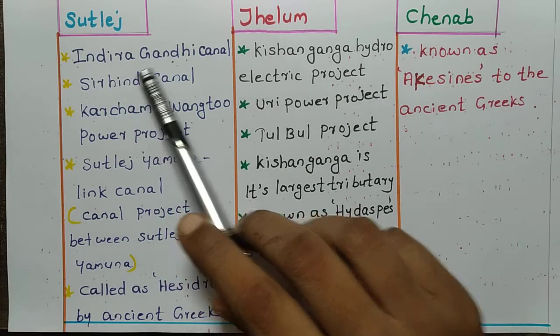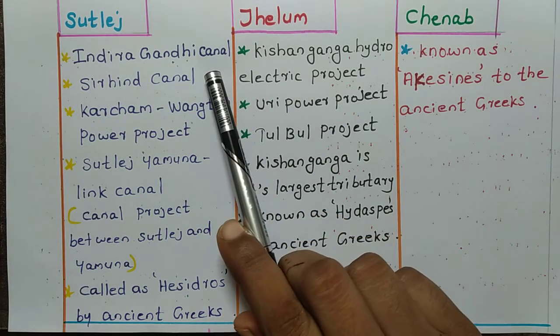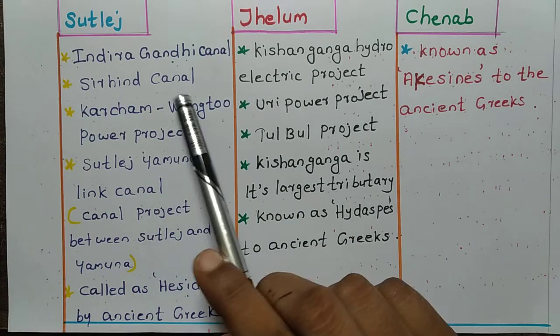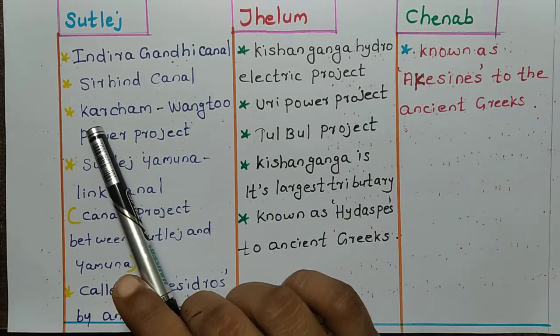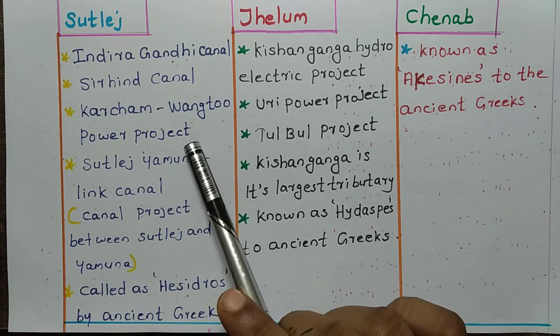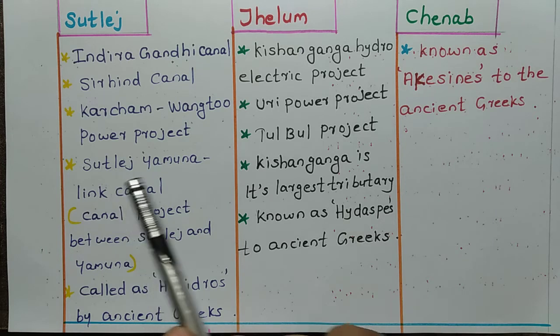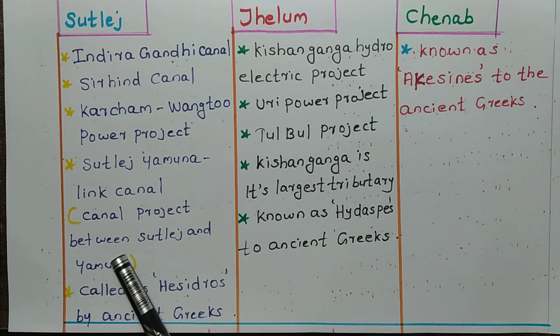So, Indira Gandhi Canal is in Satluj. Sirhind Canal is also in Satluj. Karchambang 2 Power Project is situated in Satluj. Satluj Yamuna Link Canal is a canal project between Satluj and Yamuna. And ancient Greeks called Satluj as Hesiodros.